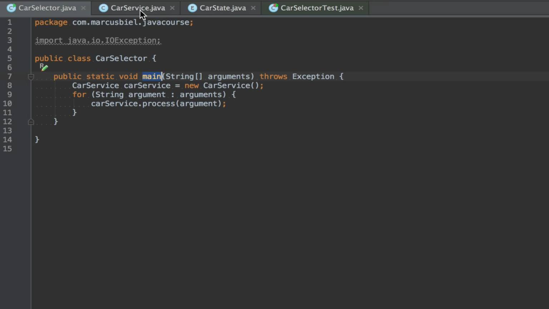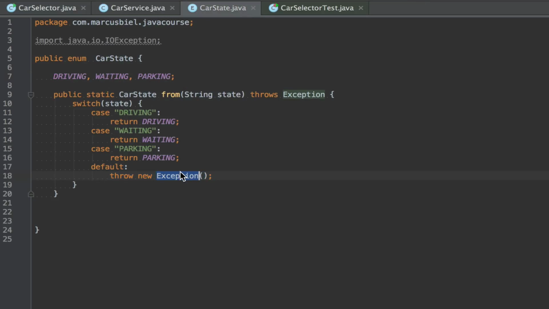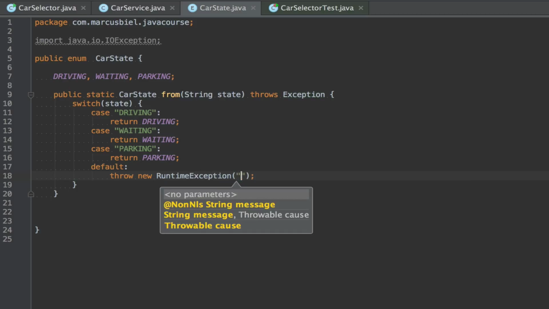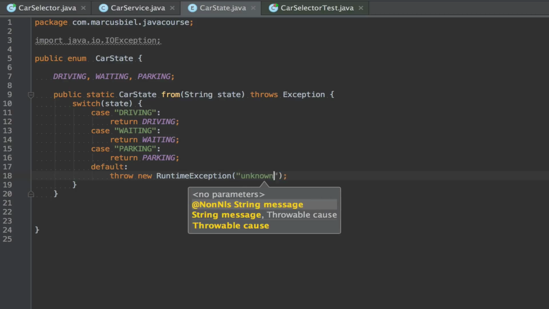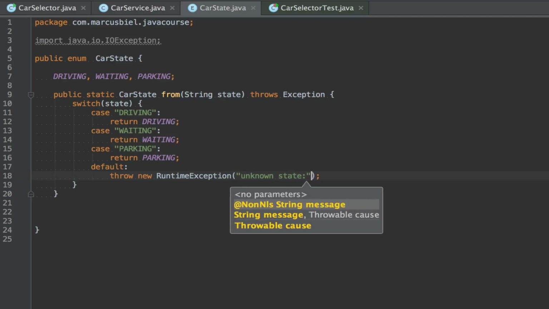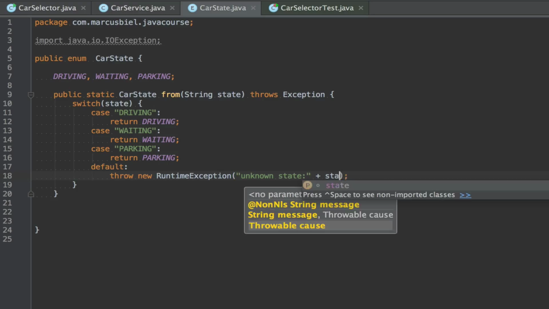Yeah, same thing we could do, for example, with the runtime exception. Throw new runtime exception. Also, in both cases, you can and you should add some meaningful message that tells us why the exception happened. So let's say unknown state and concatenate that with a given state.